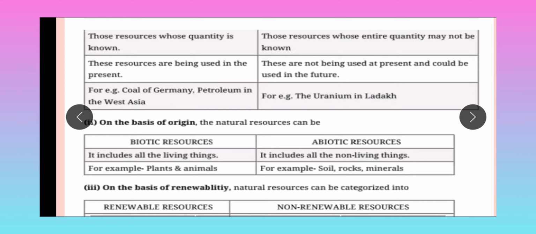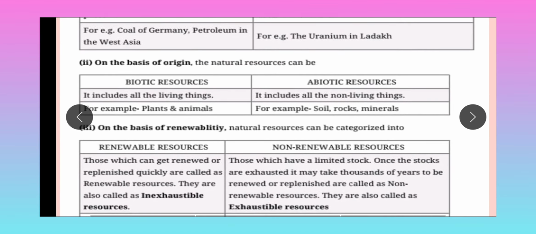Actual resources are being used in the present, which means right now we are using these resources. Potential resources are not being used at present and could be used in the future, meaning in future they can become actual resources. For example, coal in Germany and petroleum in West Asia are actual resources. An example of a potential resource is uranium in Ladakh.